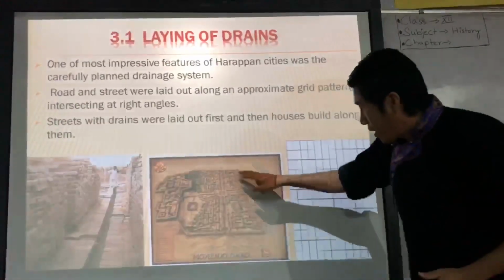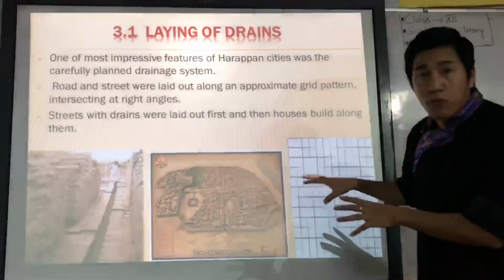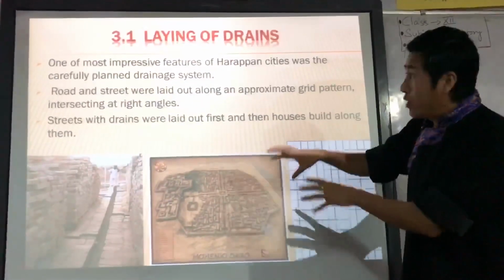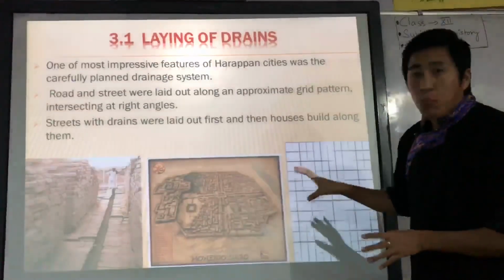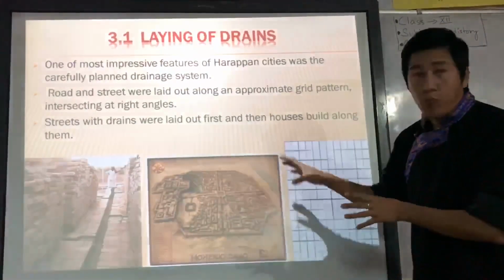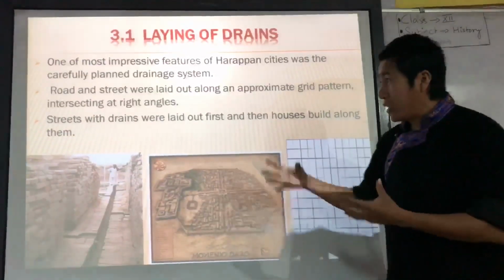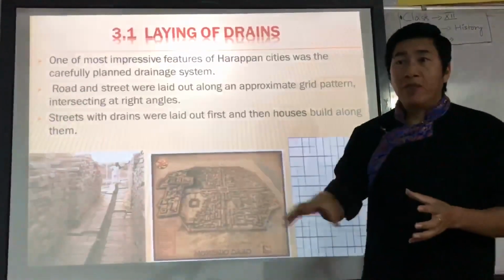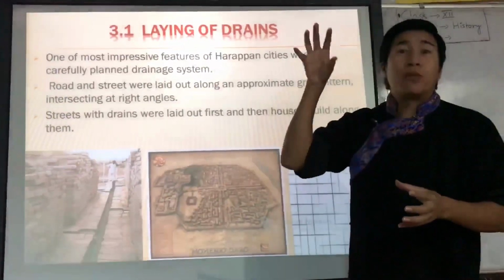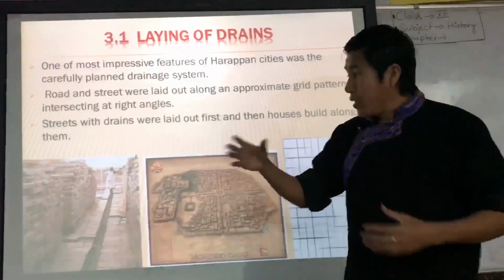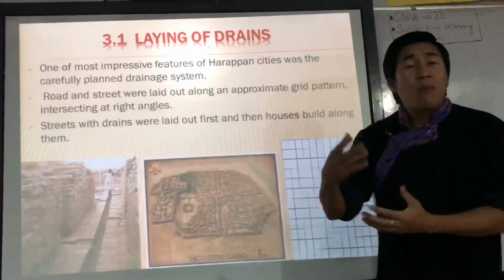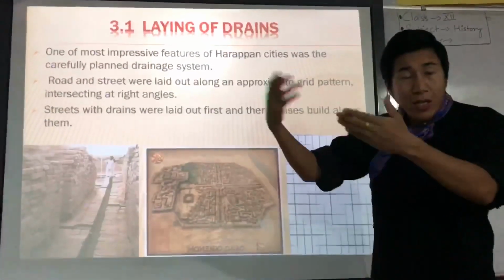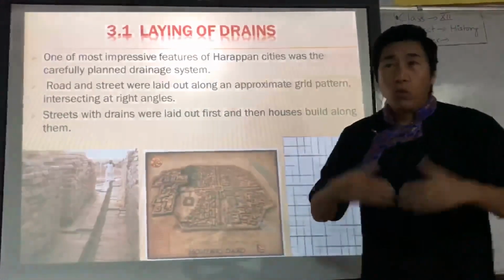Right? So see the grid pattern. You can see how beautifully Mohenjo-daro was planned, right? Town planning. So that's very impressive. If you compare the contemporary civilizations like Mohenjo-daro and the Egyptian civilization, Harappan culture is far more advanced than other civilizations that we have in the world.